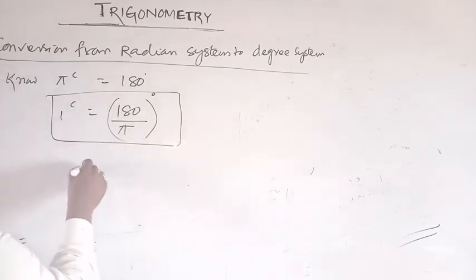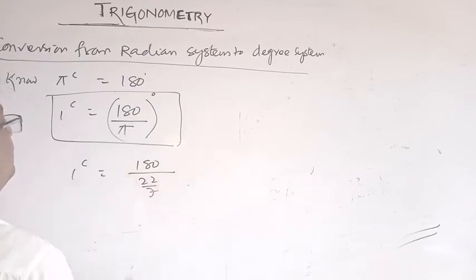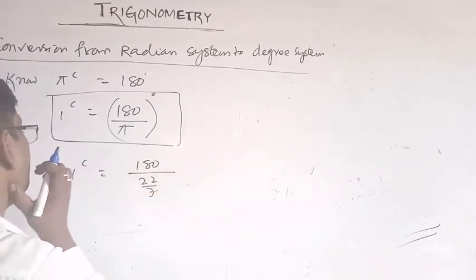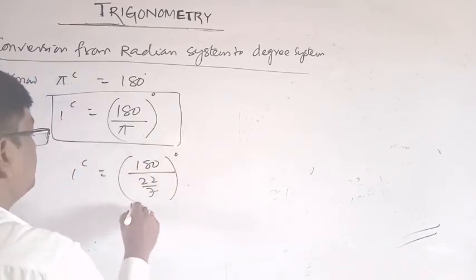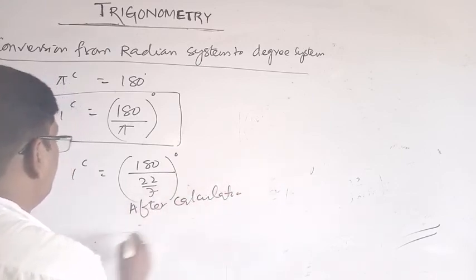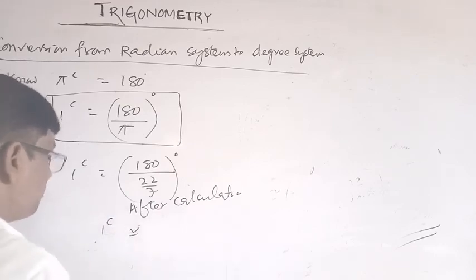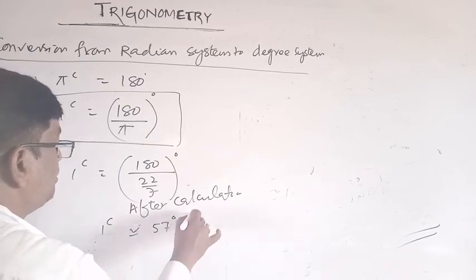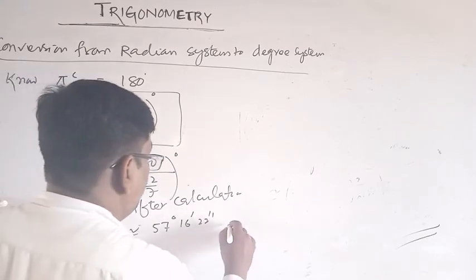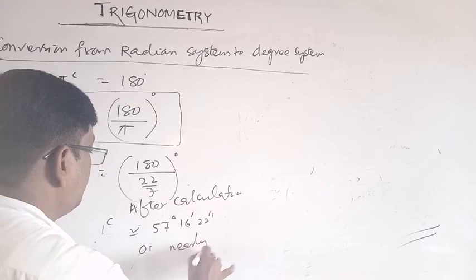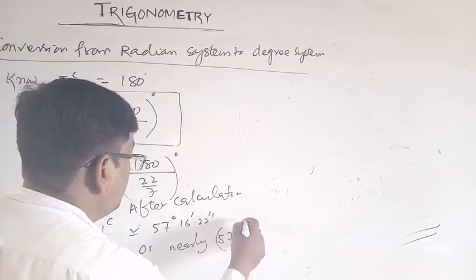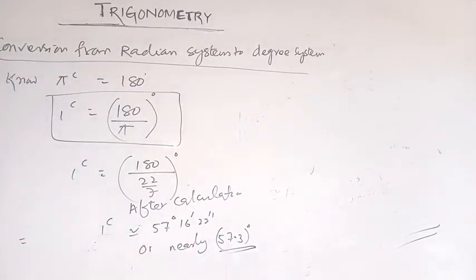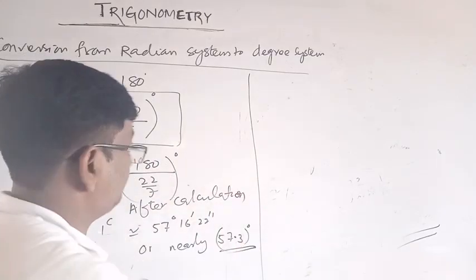After calculation, 1 radian is equal to what? 180 by pi, meaning 180 by 22/7, and after calculation we get 1 radian is approximately 57 degree 16 minute 22 second, or nearly 57.3 degree.